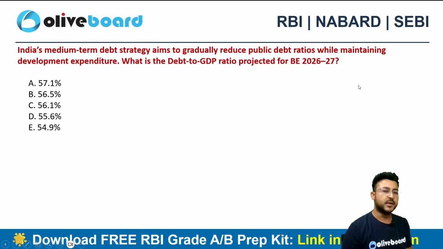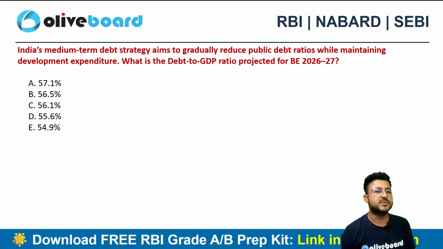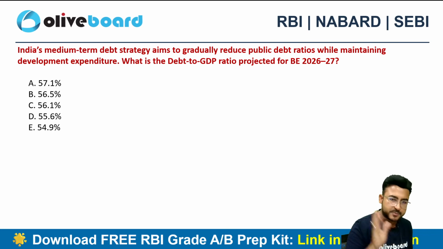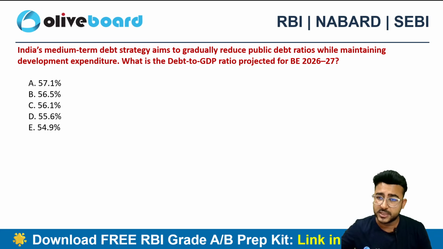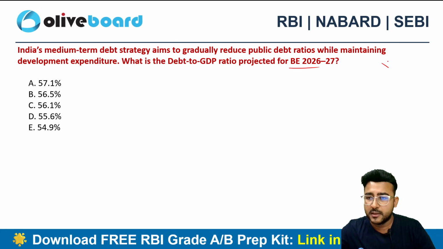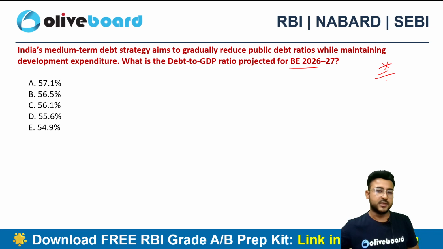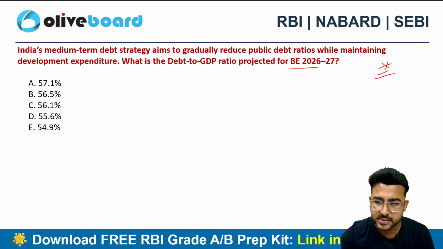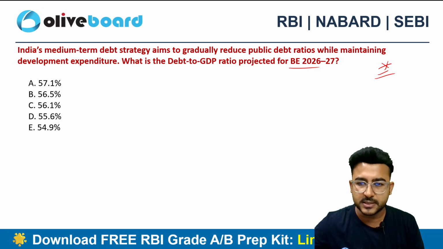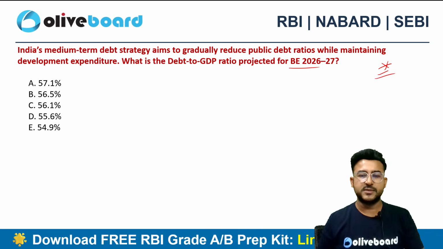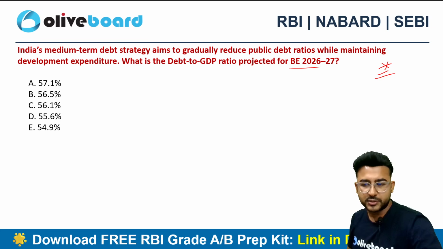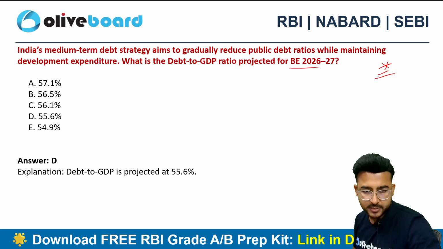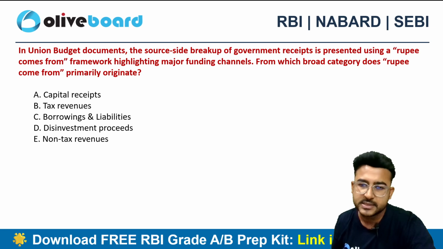Next one, India's medium term debt strategy aims to gradually reduce the public debt ratios while maintaining the development expenditure. Can you tell me the debt to GDP ratio which is projected for financial year 2027? This is also important. So these numbers are quite important for your examination. Please do remember these data points very well. Here the correct choice is option D, 55.6% is the debt to GDP ratio which is projected for 2027.